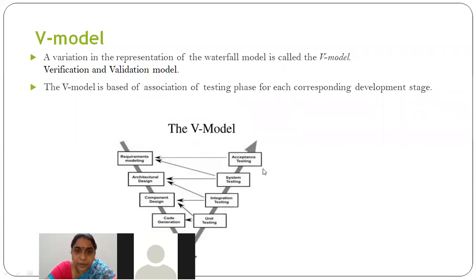And finally, coming to acceptance testing, while preparing the SRS document itself, you have planned what the client wants. You know what the client wants finally, and you have written the test cases. If those test cases are passed, you can conclude that the client has been satisfied, right? So those planned test cases will be tested here. That is called acceptance testing, which is done by the client. So this is the architecture for the V model, students.